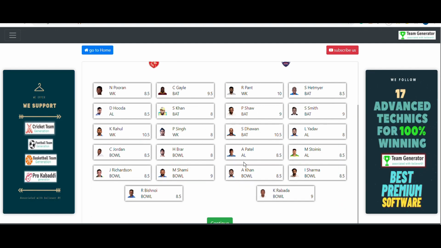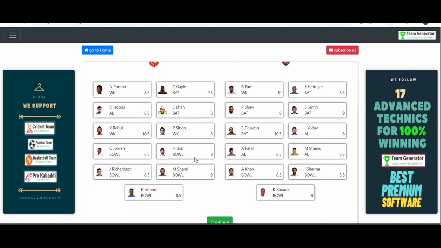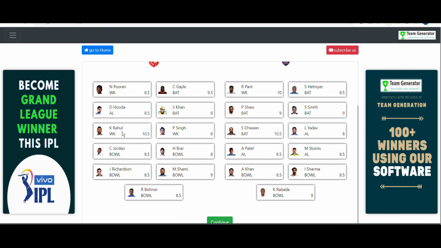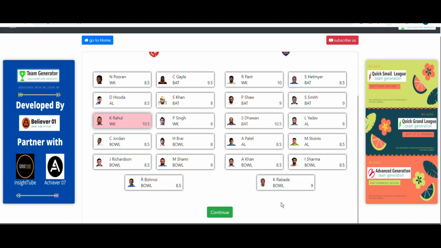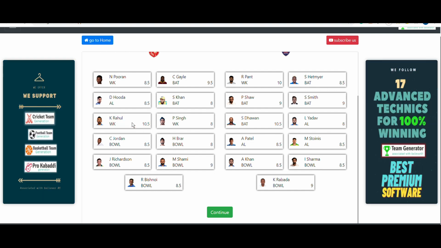For example, here KL Rahul is in very good form. I think he will definitely play today. But in IPL, we are not sure about that. So if you want standard Grand League teams, you can select him and continue here. Prithvi Shaw is also in good form, you can select him, but we are not sure about that either. That's why I'm leaving this section, because in this video I am going to generate the risky Grand League teams.